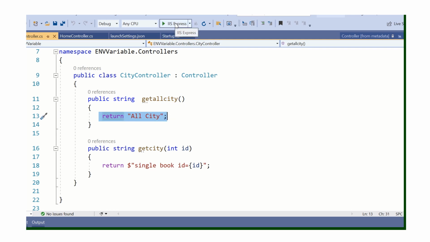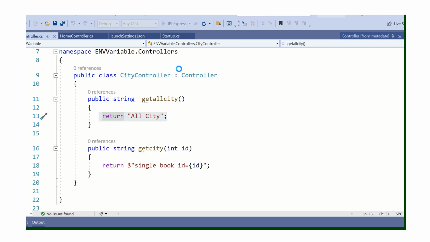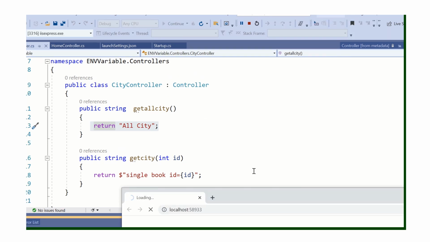So let's run our application and see what happens in the browser, right? So basically the output will be all city, right? So here you can see the output for the particular action, right?